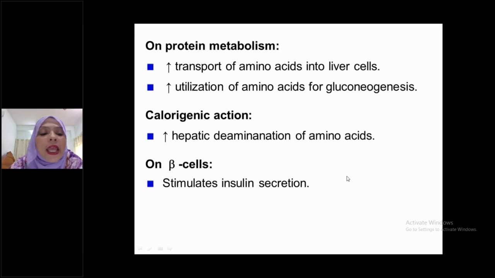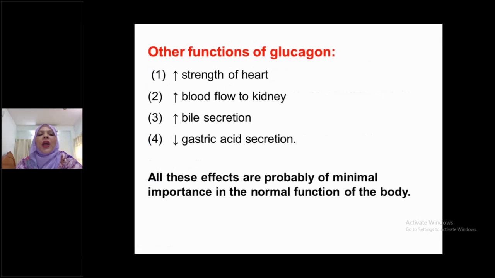On electrolyte, you can add one point here, that it causes decreased potassium influx into the cell, so ultimately increases blood potassium level. Okay, this is about the written exam: functions of glucagon, how to write down in your exam copy. Other functions of glucagon, you can write down in your written copy.